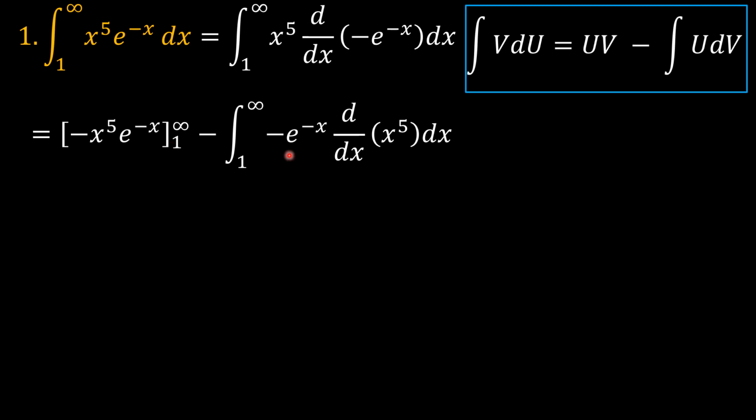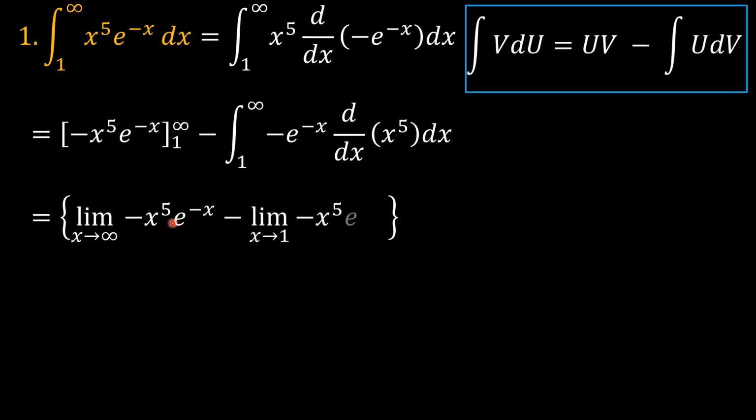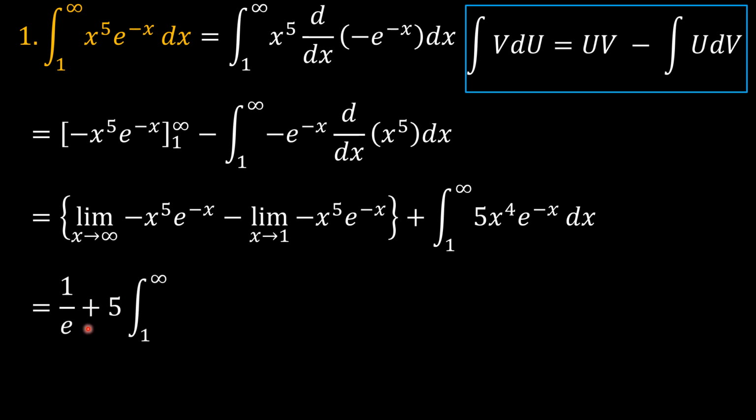Anyway, focusing on the second part here, v being x to the 5, the derivative of x to the 5 is what we have as dv here. And so, just back to what I had alluded to previously, the limit for x tending to infinity for this part would be 0. X tending to 1 will be minus 1 over e, and so we have 1 over e remaining there.